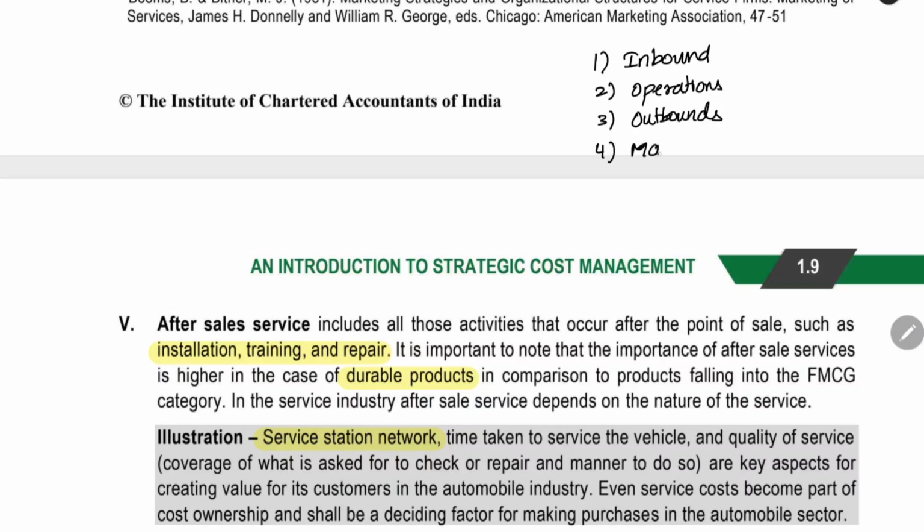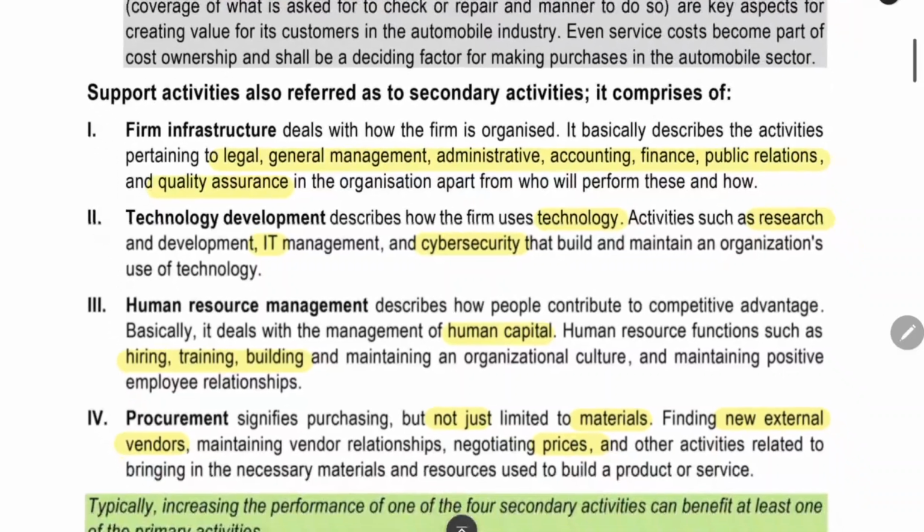After that, we will do marketing and sales for the products. And then we will have after sales service also. Service will be the 5th part. These are the primary activities. The next thing is support activities.